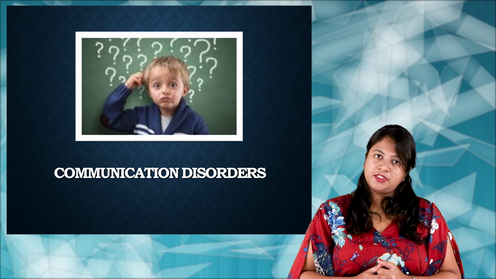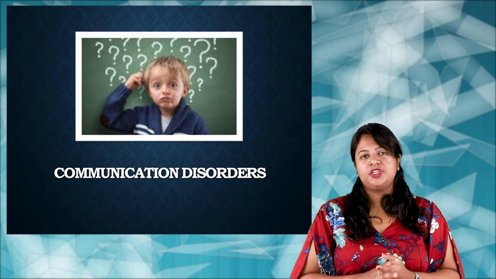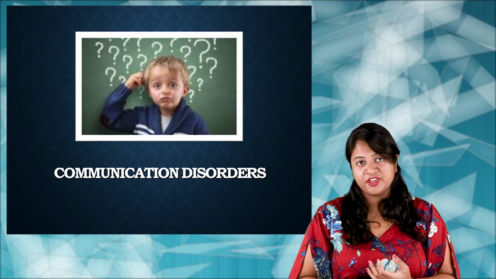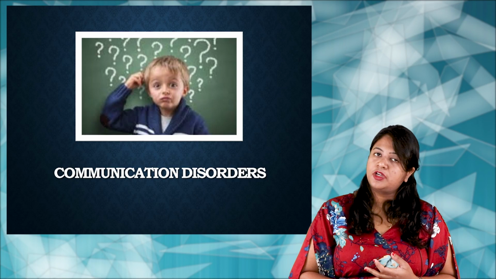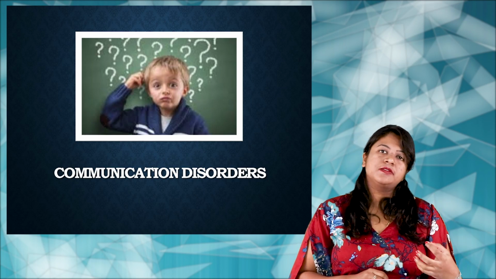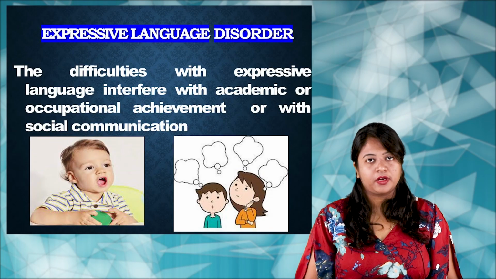Moving on to the third disorder which we have, a communication disorder. So under the communication disorder, we have got three things. One is the expressive language disorder, the second one is the phonological disorder, and third one is the stuttering. Right. So what is this first thing, which is expressive language disorder?